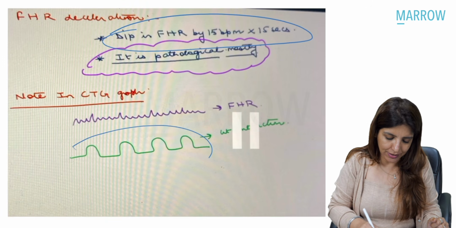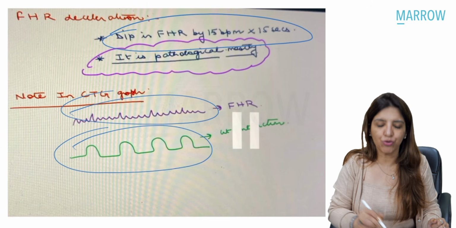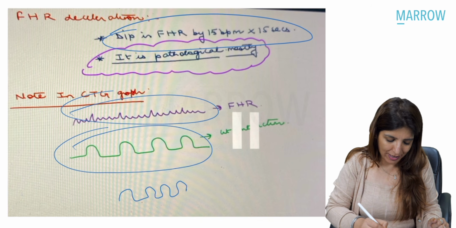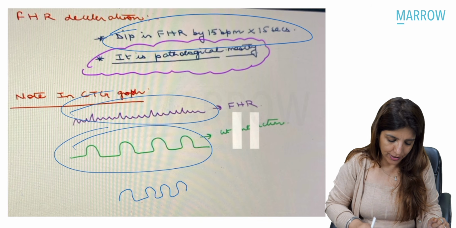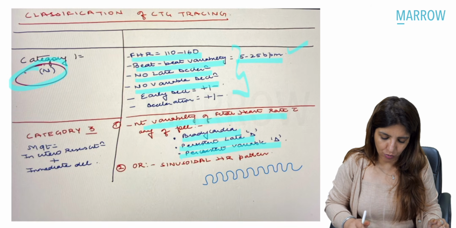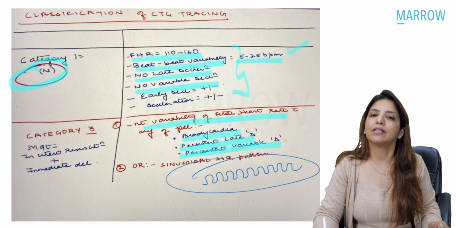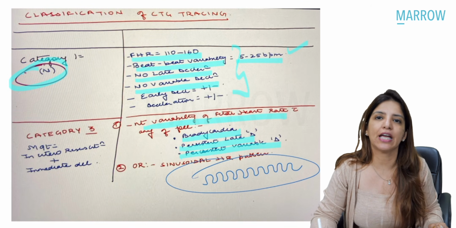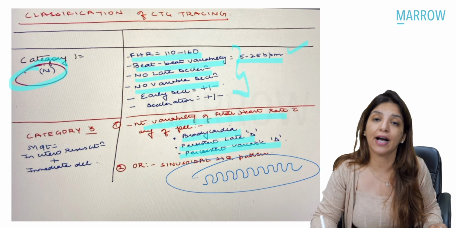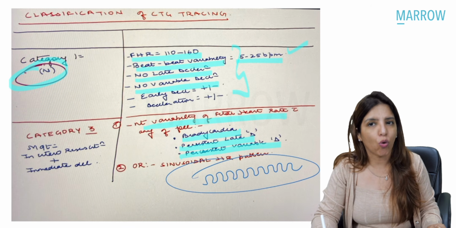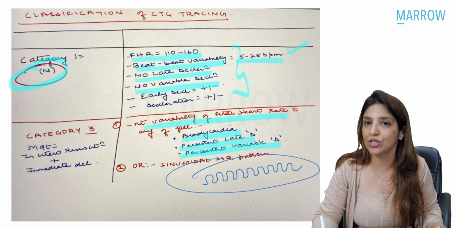wave pattern like this. Normally, this is how you get a fetal heart rate. But if you are getting a wave-like pattern, which I showed you just now, that is called a sinusoidal heart rate pattern. A sinusoidal heart rate pattern indicates fetal anemia and hypoxia. And that is why whenever you get a sinusoidal heart rate pattern, that also comes under category 3 CTG findings.